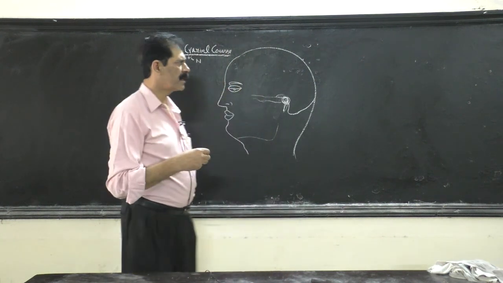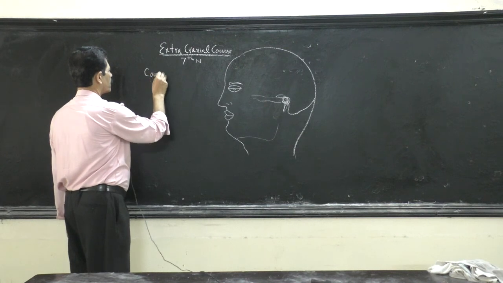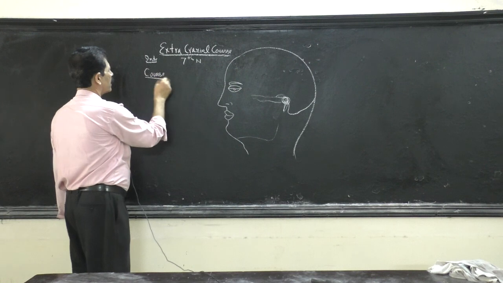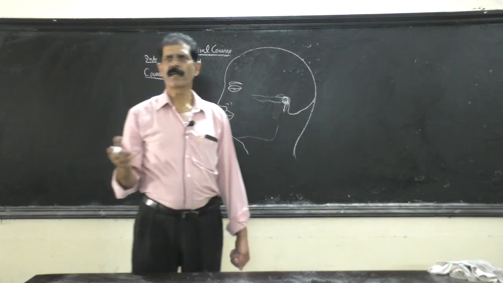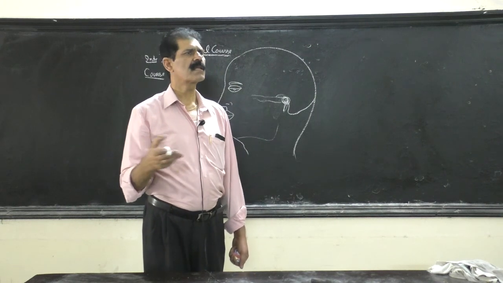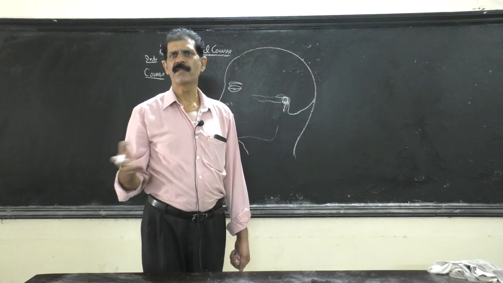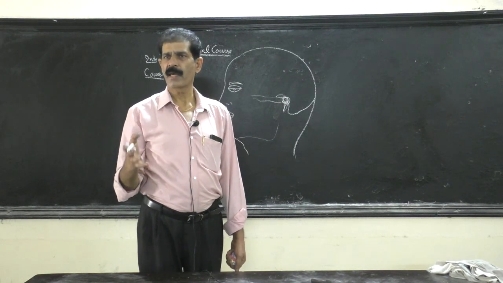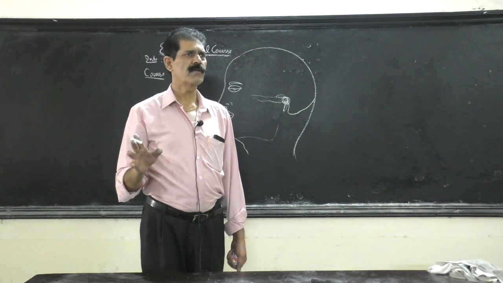So in the extracranial course, you have to write down the course. First is the introduction. Introduction means the facial nerve is the seventh nerve. It is made to supply the muscles of the face. It is a mixed nerve, both sensory and motor component. So these 3-4 lines you have to write down, the vague idea. Nothing is clear. This is how to attempt any question. Introduction, 3-4 lines. Almost 1/3 of the page you have to fill.